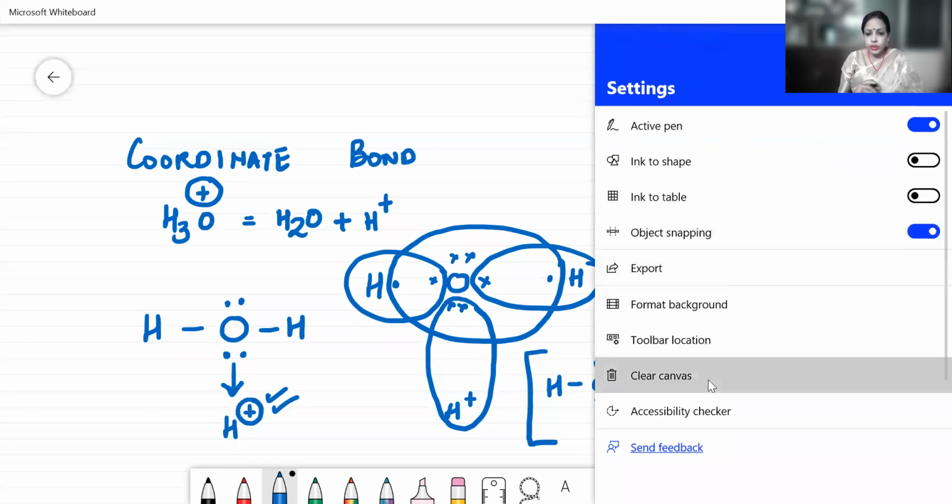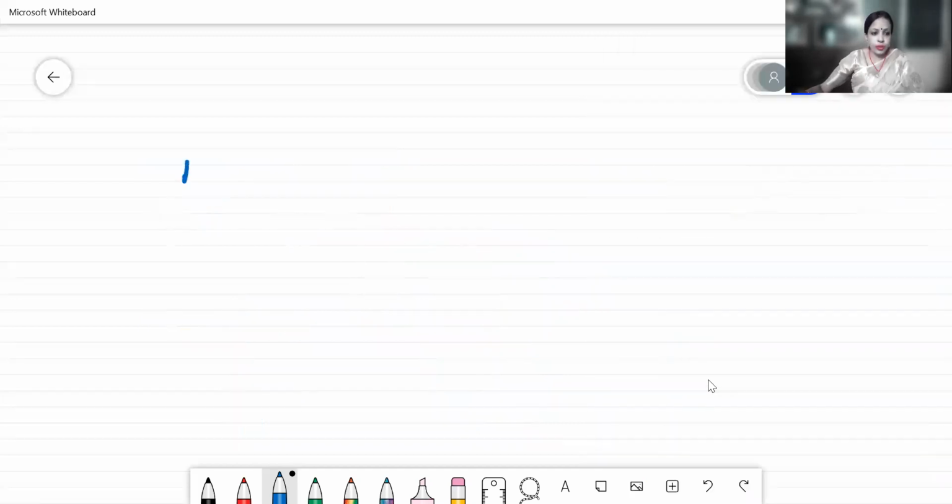Now here it goes, the structure for ammonium ion. For ammonium ion, we first draw the structure for your ammonia. Because the atomic number for nitrogen is 7, the configuration is 2, 5. There are 3 hydrogen atoms.